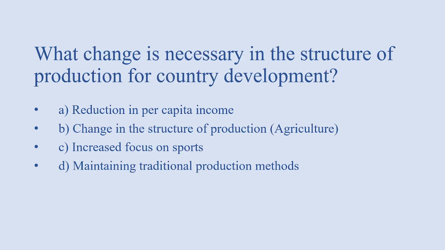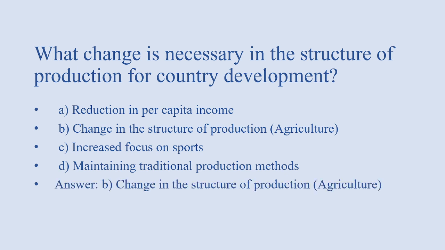Next, what change is necessary in the structure of production for country development? Options: reducing per capita income, change in the structure of production, increase focus on sports, maintaining traditional production method. Answer of this question is option B, that is change in the structure of production.